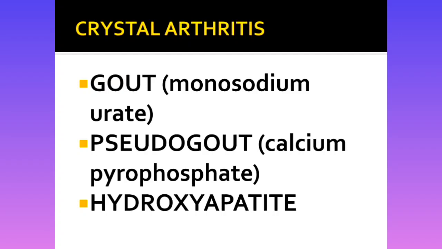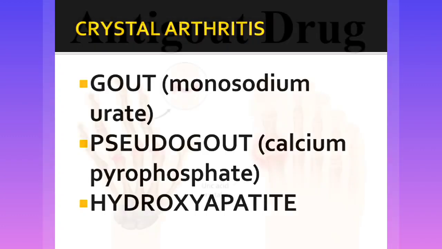But in case of pseudo gout, I told you P for pseudo gout, P for CPPD. So all the P's are there. CPPD, calcium pyrophosphate, PP. So pyrophosphate crystal. Where is the pyrophosphate crystal? Pseudo gout. P for pyrophosphate, P for pseudo gout. Calcium pyrophosphate dihydrate crystal can be found in pseudo gout. So remember these 2 crystals: gout, monosodium urate, but in case of pseudo gout, calcium pyrophosphate.